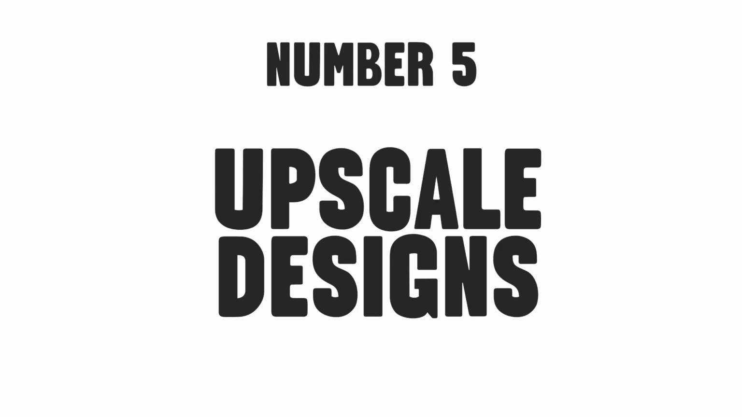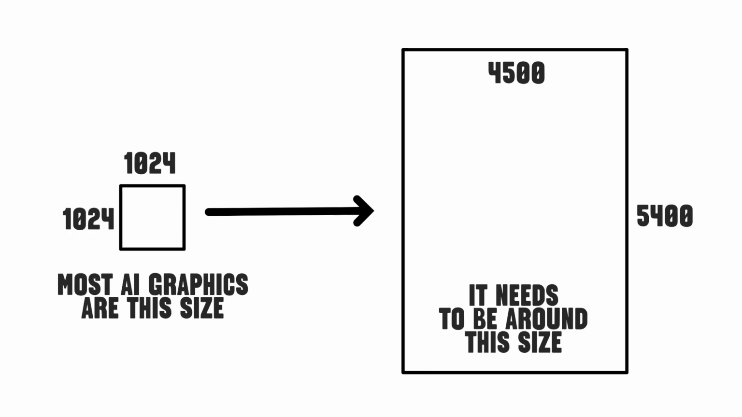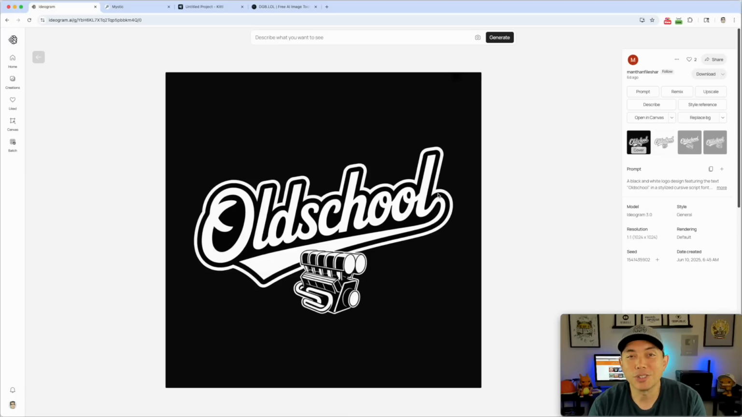So the fifth thing that you can do with AI is upscale your art. So a lot of times when AI apps do these, the size of these are like 1024 by 1024, and you're going to have to upscale them if you want to use them for print on demand, because for print on demand, at least for t-shirts, you're going to need something in the range of 4,000, 5,000. I like to use 4,500 by 5,400, so somewhere closer to that. Just stretching it from 1024 to 4,500 isn't great, because then you'll see a lot of the pixelation.